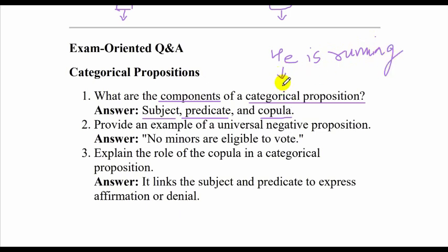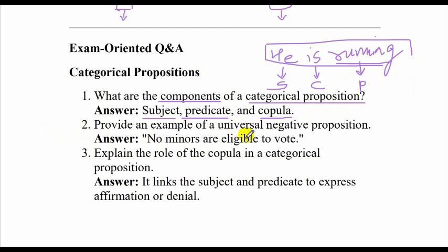I'll wait 2 seconds. Subject. What is this? Copula. What is this? Predicate. Running is a quality, it's indicating something. All right, let's move on. So these are known as the components of a categorical proposition.